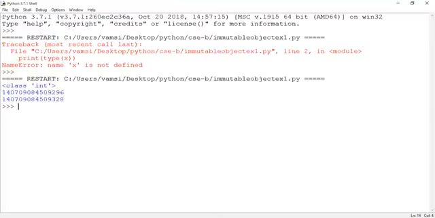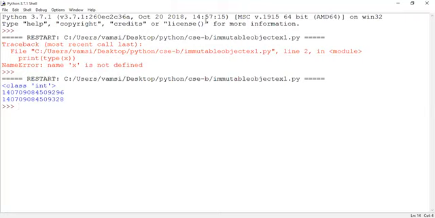Now you can see the address. It is 1407098459296. Observe the last 4 numbers, 9296. When I incremented the X value, the address of X changed. What's the reason? Because fundamental data types are immutable objects.